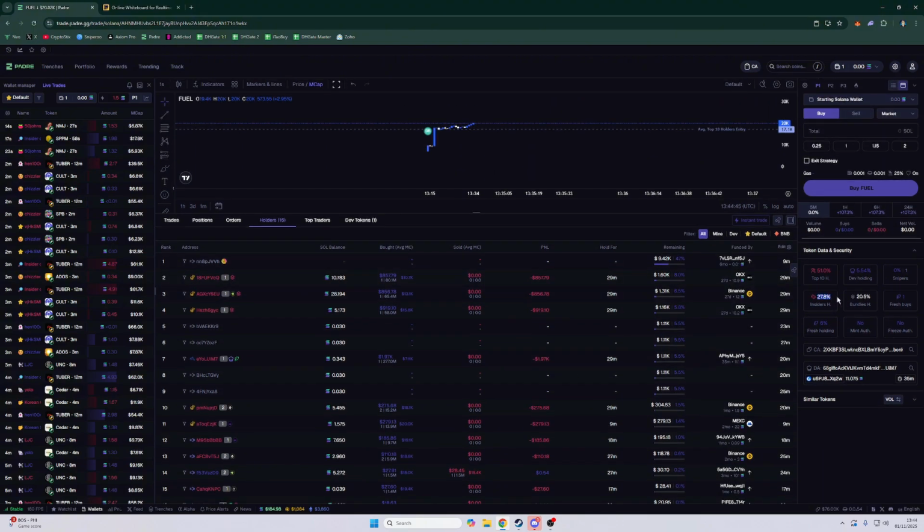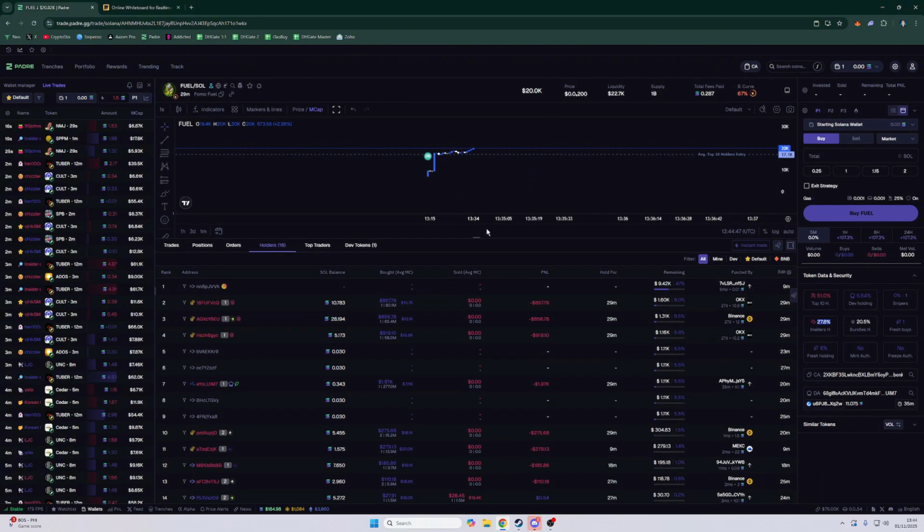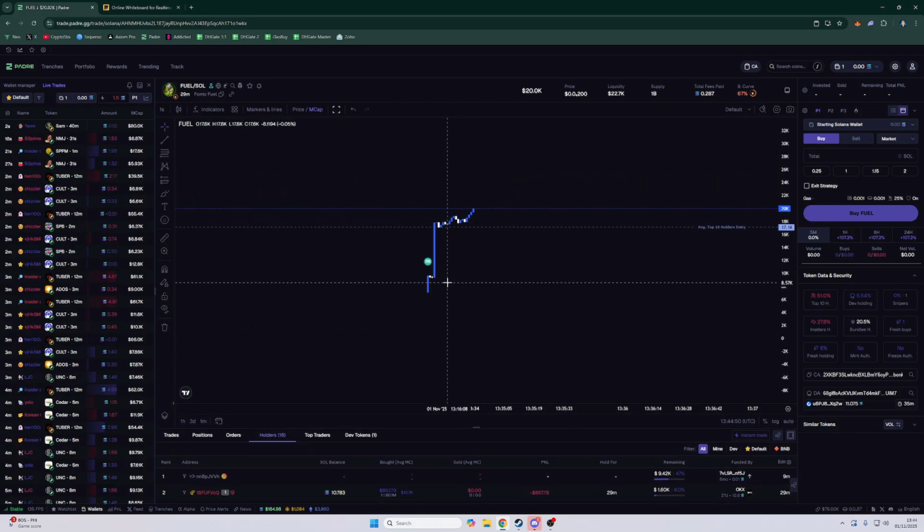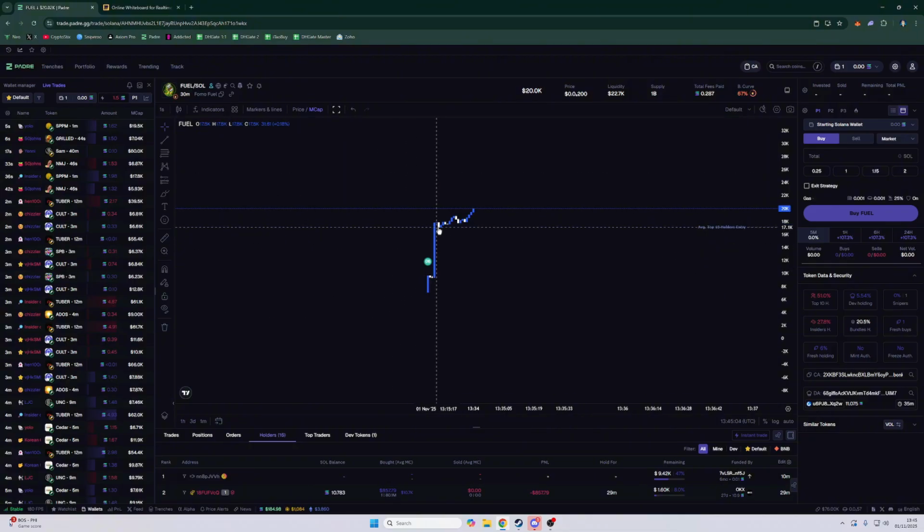Let's say there's 27% insiders holding, and then only after all the insiders are in, they'll post it on the X community, their TG official, on Discord. So that's what insider trading is. Basically, insider trading is when someone has insider information or early information, they all buy in before they launch, and then once they launch it, they already ate the majority of supply. So let's say they already hold 17K here. Then they share it to the public, and the public starts buying after them, and then they just dump on the public. So that's what insiders are.